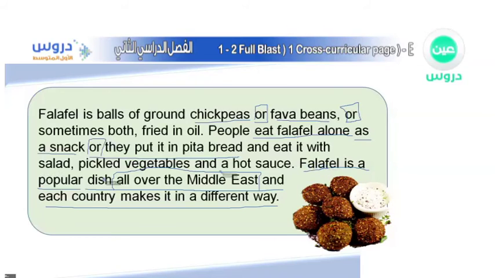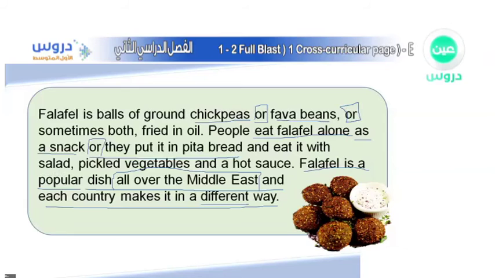Let's look here. Falafel is a popular dish all over the Middle East, and each country makes it in a different way. So, do you see a word that we have actually just spoken about? Do you see it? Yes, you do, which is the word different, as you can see here. That's the word. It's the word different.